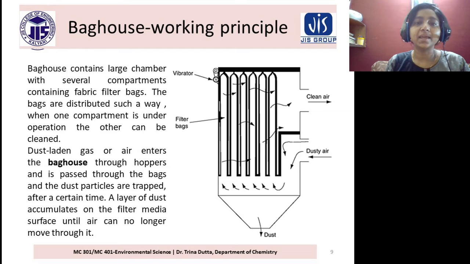Then clean air will go out and the dust will precipitate down. When the particles combine and accumulate, the particle size will be higher and the weight heavier, so due to the gravitational force it will come down. This is the dust outlet.